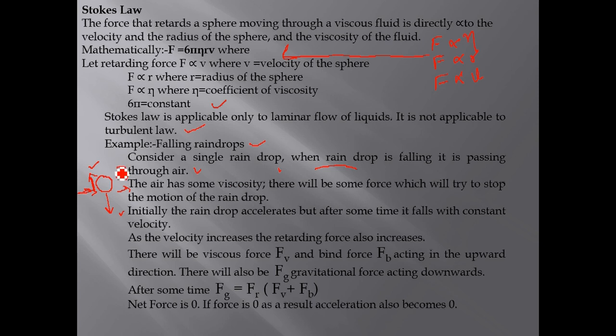It behaves like a fluid resistance to the motion of the raindrop. Initially the raindrop accelerates, but after some time it falls with constant velocity. As the velocity increases, the retarding force also increases. Therefore, there will be the viscous force Fv and the buoyant force Fb acting as the upward force.